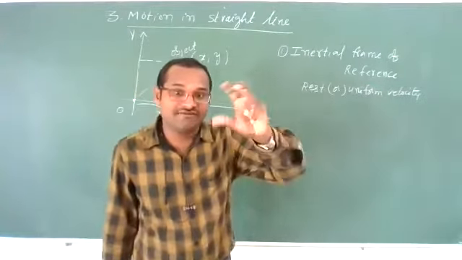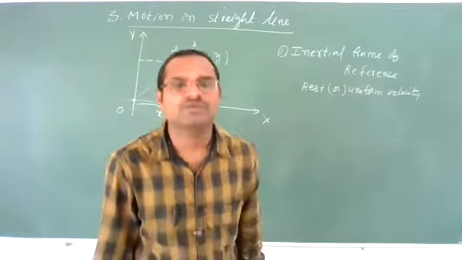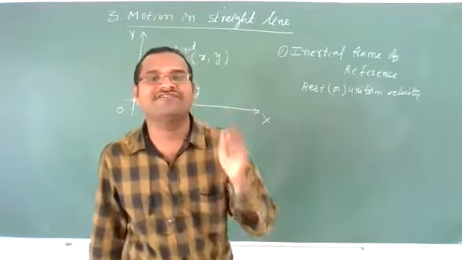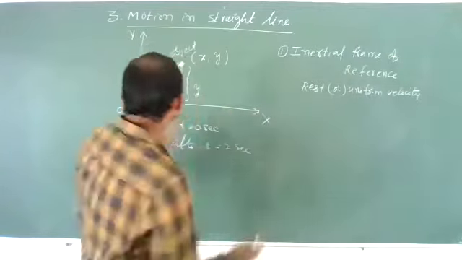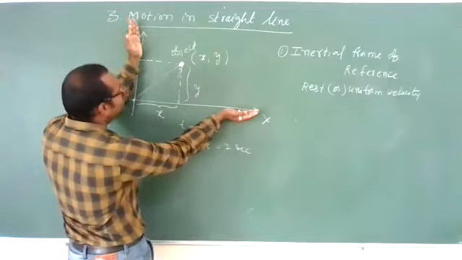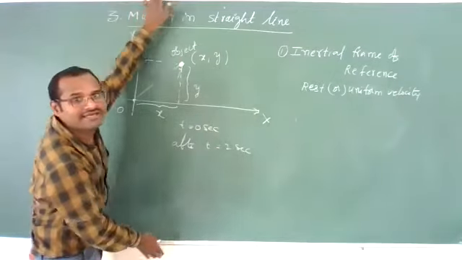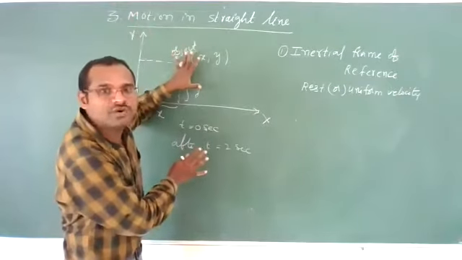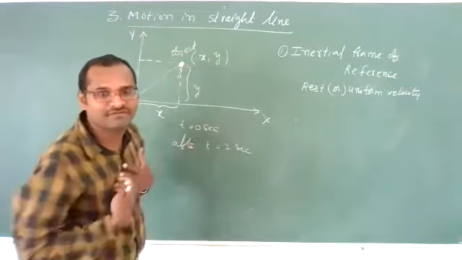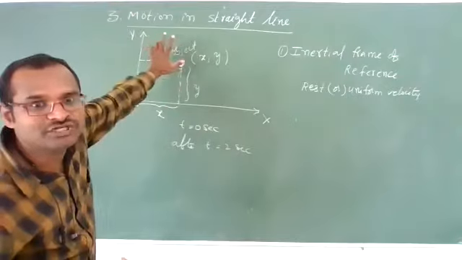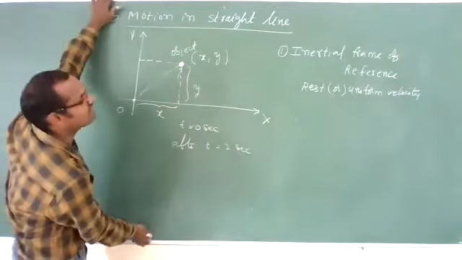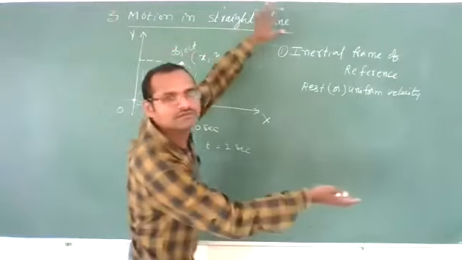Inertial frame of reference means any frame you take. This is the frame of reference, this is the board. Now this board, if it is here, is an inertial frame for me because it is in rest position. Now, if this frame of reference is moving, how is it moving?